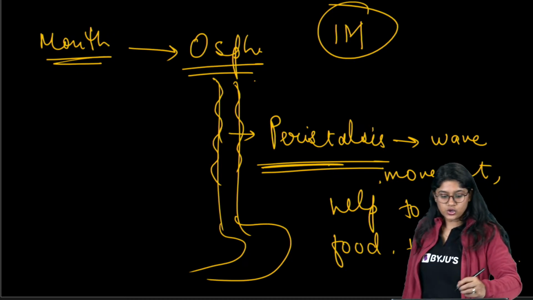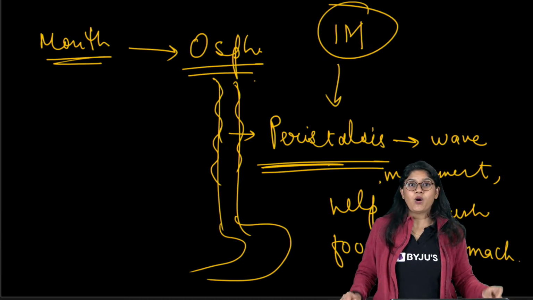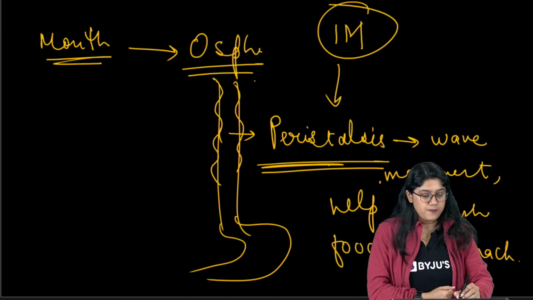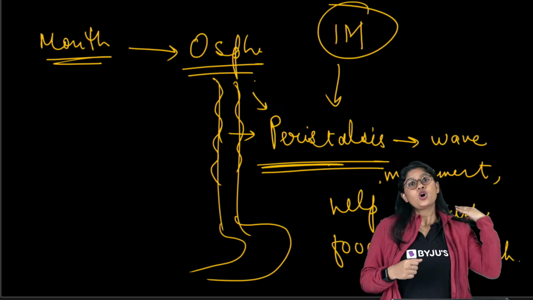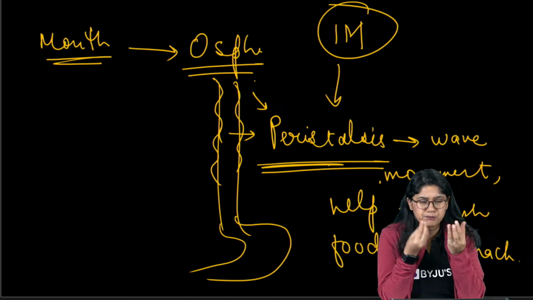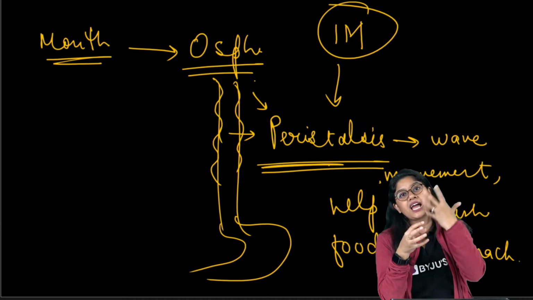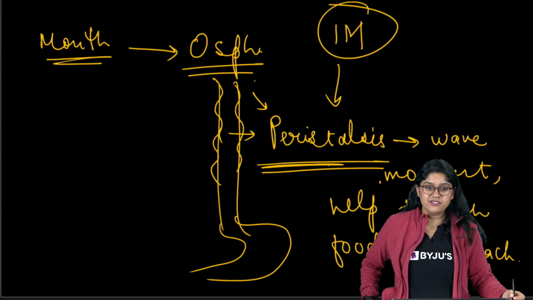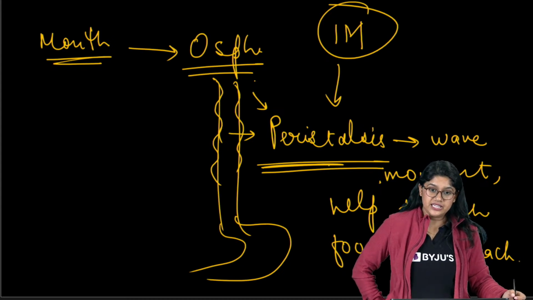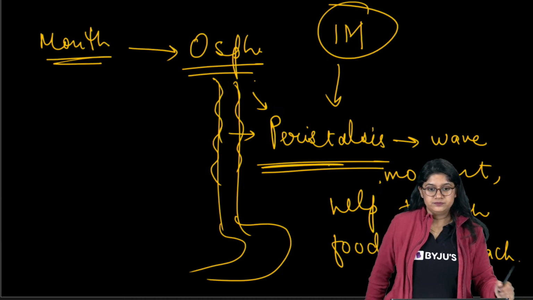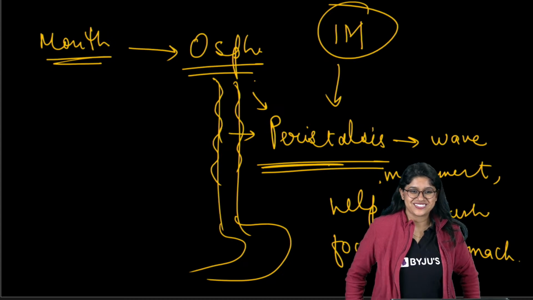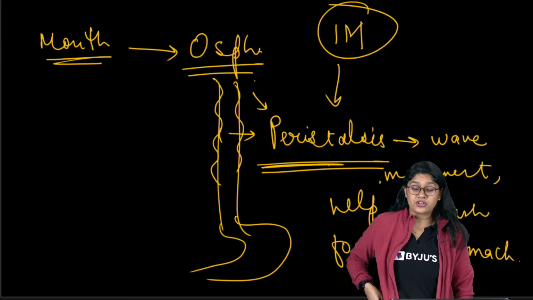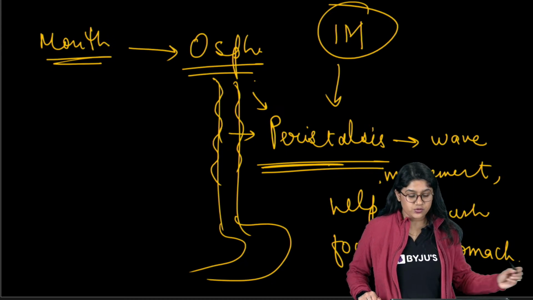Yes. Okay. So the question that can be asked over here is: what is the movement that we see in the esophagus? And of course, the movement that we see in the esophagus is the peristalsis movement. Bolus is, of course, the broken food covered with saliva. Bharat, the function of the salivary amylase is to digest the carbohydrate in the mouth. Very good. Yes, rhythmic contraction and relaxation. Very good, everyone. So we are clear with this, right?